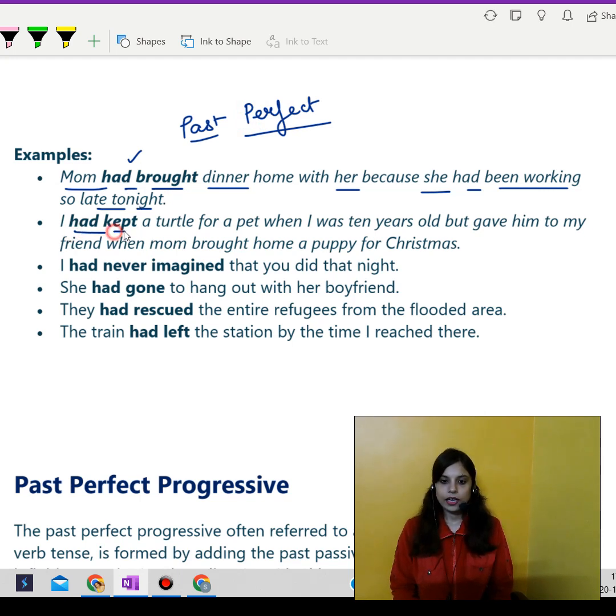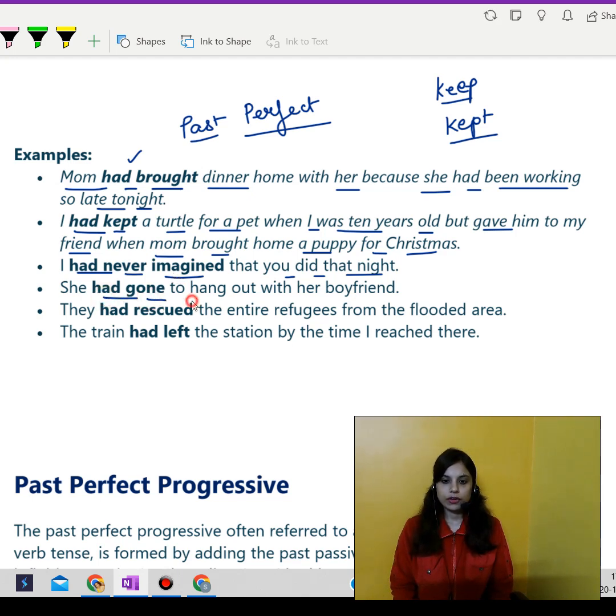Next, I had kept a turtle for a pet when I was 10 years old, but gave him to my friend when mom brought home a puppy for Christmas. So, had means usage of perfect tense, and kept means, in present tense we call it keep, and in past tense we call it kept. So, usage of past tense. Had kept. I had never imagined that you did that night. Okay, so had again, it's kind of a perfect tense, and imagined, it's in past tense, so past perfect.